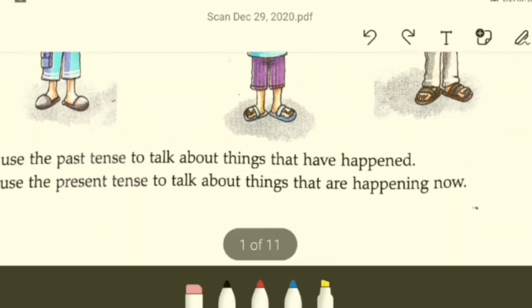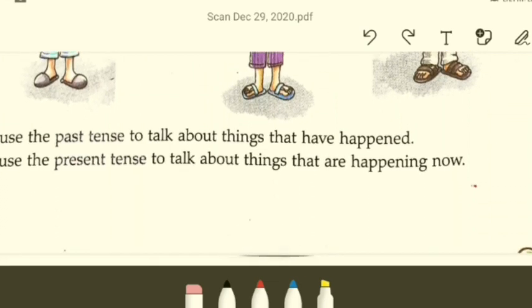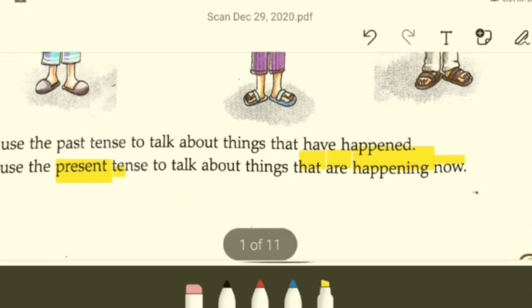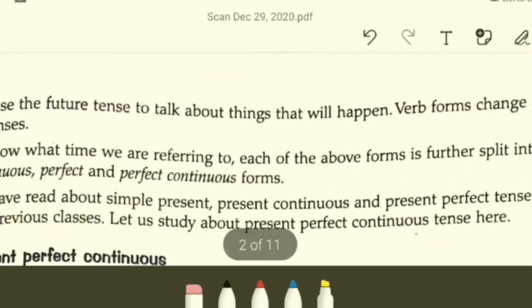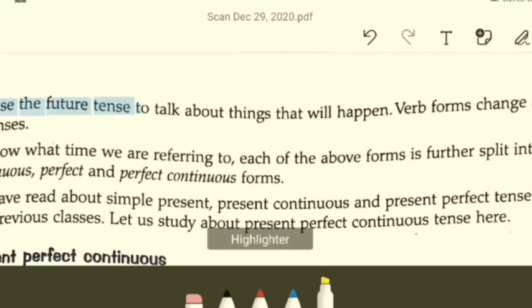So let's see. We use the past tense to talk about things that have happened. We use the present tense to talk about things that are happening now. Clear? Things that are happening now are basically expressed with present tense. Things that have already happened are expressed with the help of past tense. Okay, moving on. We use the future tense to talk about things that will happen. So the question is, when do you use the future tense? You use the future tense to talk about things that will happen.